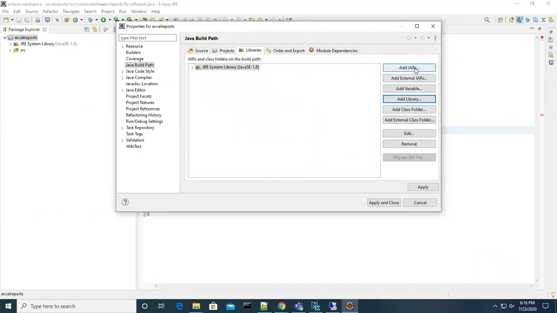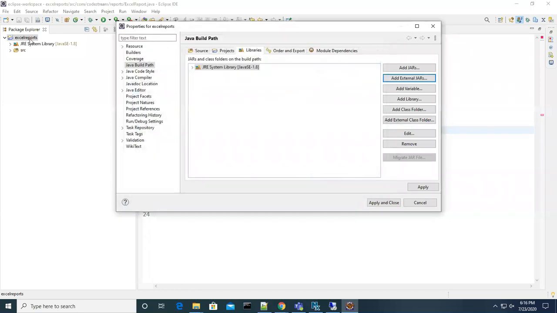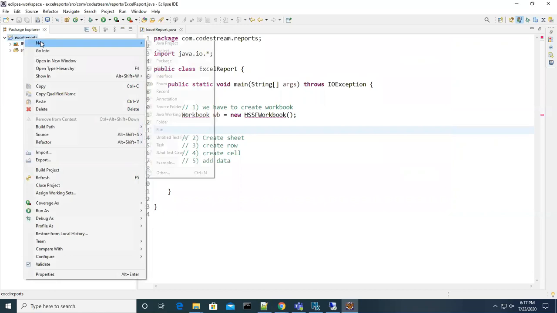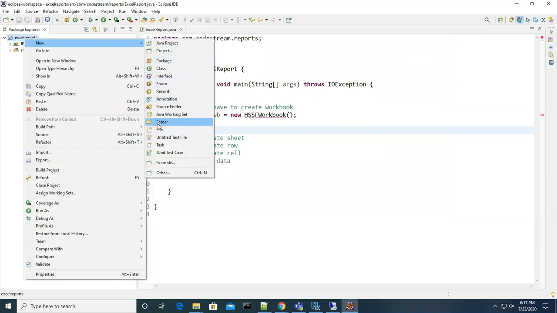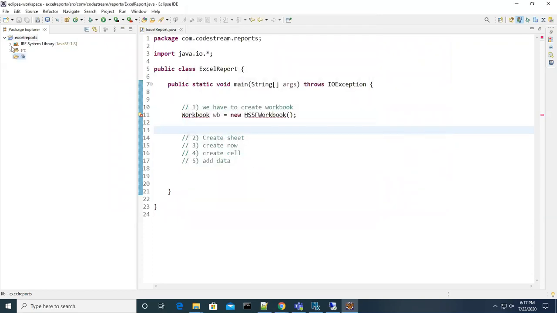So Add External JARs. We can add from another location in our system, or you can add all the libraries into this project. I will create a lib folder under this project.